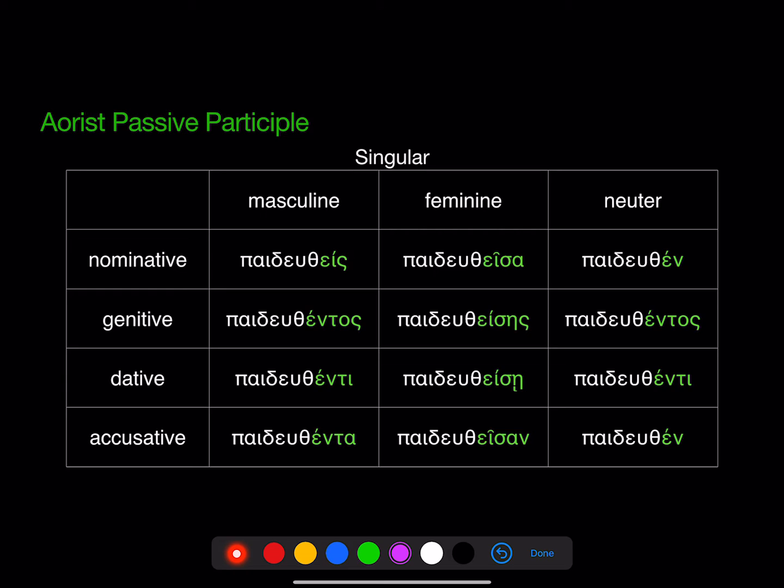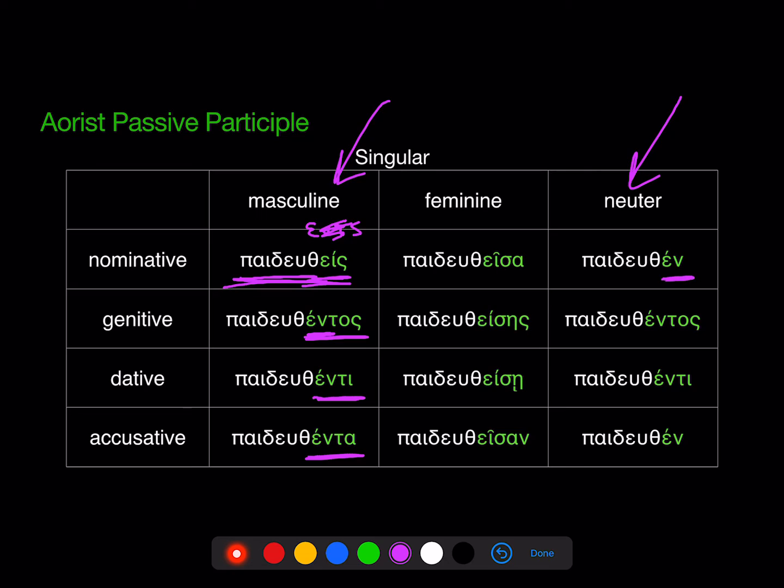There's also an aorist passive participle. And again, its endings are going to look active. So there's our stem from the sixth principal part with any augment removed. For the masculine and the neuter, we're using third declension endings, right? The stem is really this -ent, right? The nominative masculine singular should be -ents, right? But that drops out and we have compensatory lengthening. So that's why it's -eis, right? Then -entos, -enti, accusative -enta.